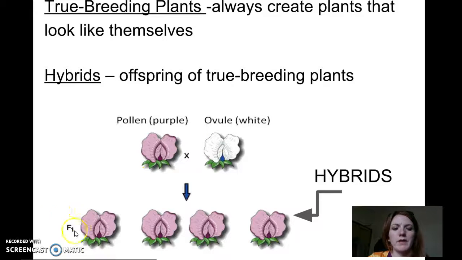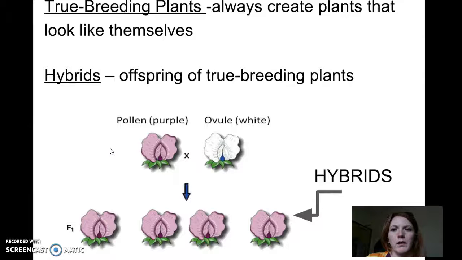If you look here, it says F1, and that would be the next generation after you cross the pollen of purple and white plants. Your hybrids are the offspring of the true breeding plants. The reason we use true breeding plants is because there's no guess as to what their genetics are. If they always produce purple for many generations, over and over and over again, you know it's purple.